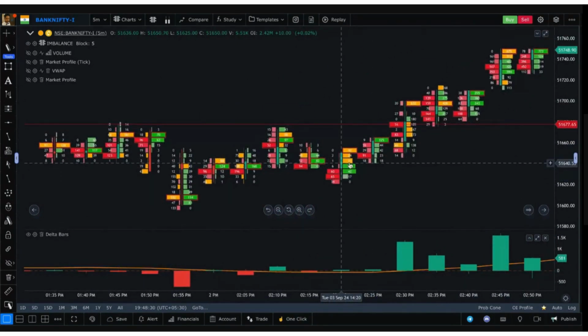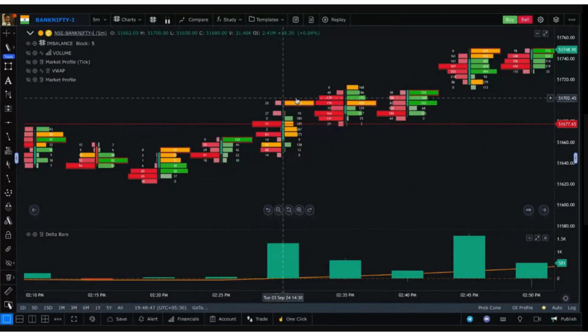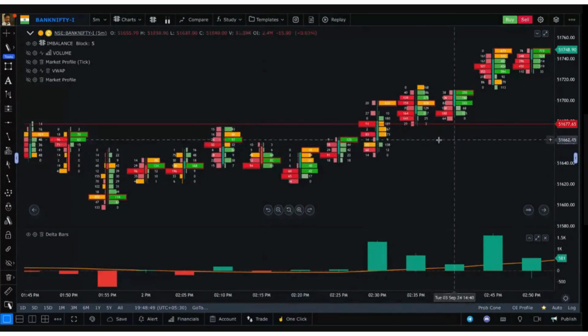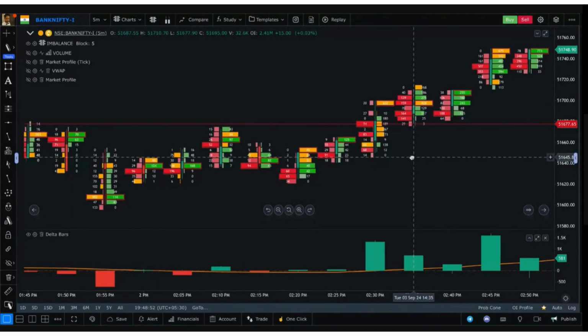Right from the start of the trend, there was an imbalance between demand and supply. There was more demand than supply coming. On the breakout, look at the big number and the supply versus demand relationship. Demand was considerably more than supply. So this is one way to interpret footprint charts.